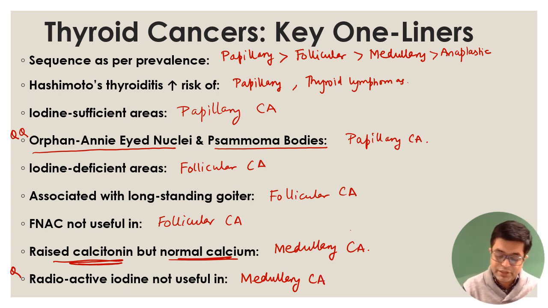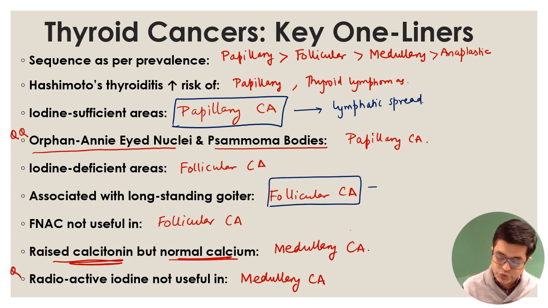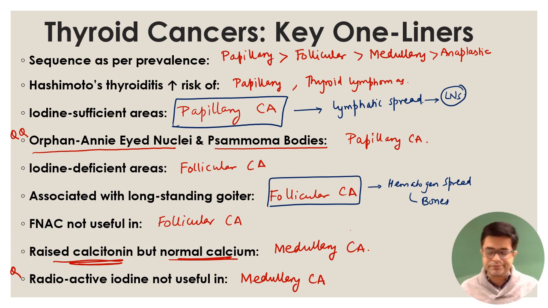Additional thing you should remember, papillary carcinoma tends to show lymphatic spread, lymphatic metastasis most commonly. Whereas follicular carcinoma tends to show hematogenous spread most commonly. So this will be generally spreading to the bones. This lymphatic spread will generally be happening to the local lymph nodes. Although metastasis can commonly occur in papillary carcinoma to lungs as well. So lymph nodes and hematogenous dissemination, of course, to lungs can also happen in papillary carcinoma.